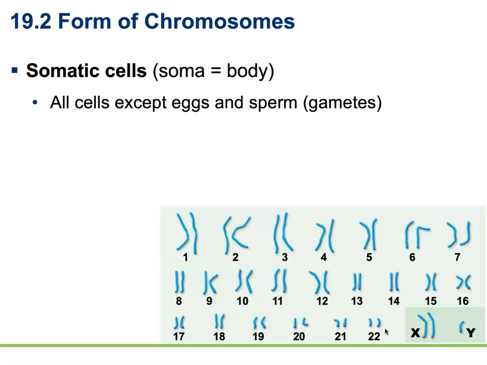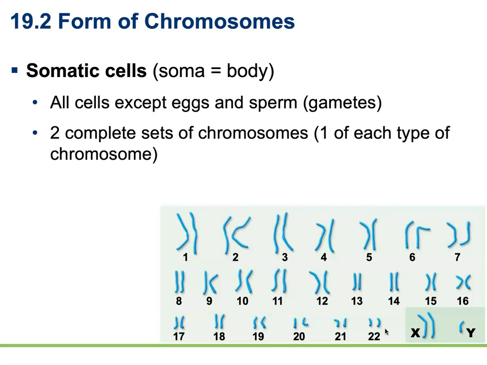Somatic cells are going to be all the cells in the body except for the egg and sperm cells. These are what are known as gametes. So just like there are two different types of chromosomes, there are two different types of cells in the body. Starting off with somatic cells, these are the body cells. Each somatic cell has two complete sets of chromosomes, one of each type of chromosome. They're going to receive one chromosome from each parent.